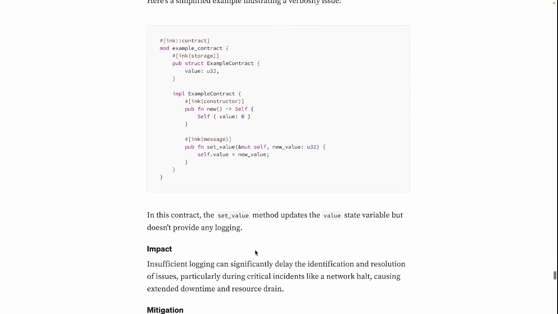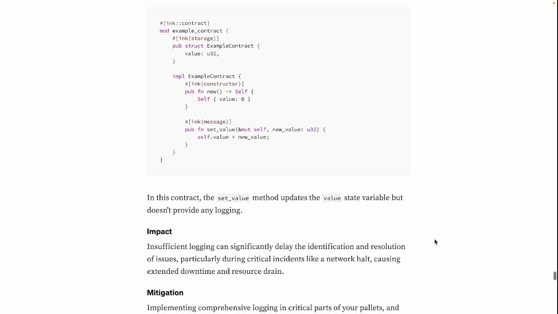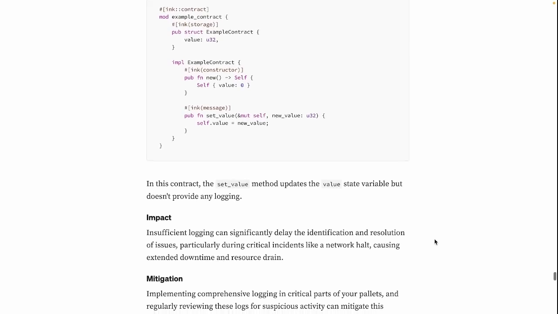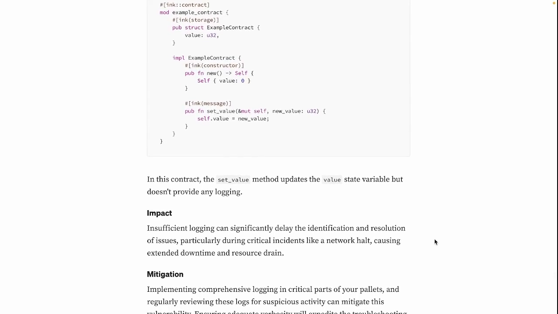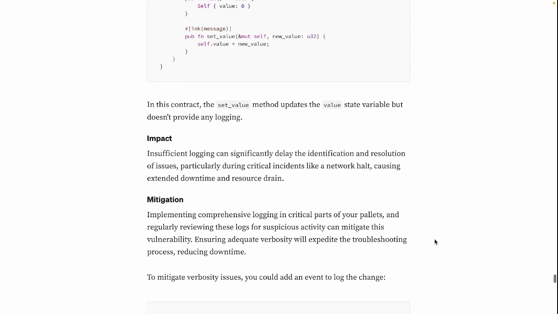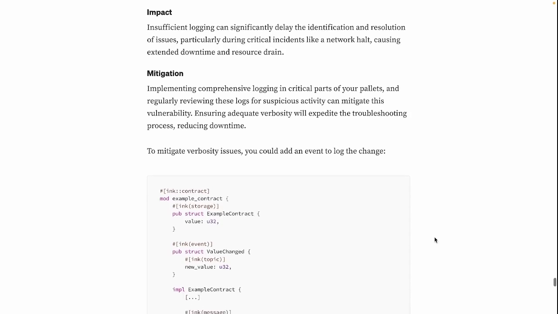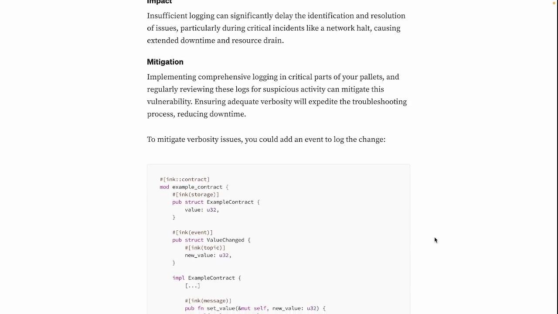The impact here is that insufficient logging can significantly delay the identification and resolution of issues, particularly during critical incidents like a network halt, causing extended downtime and resource drain. How to mitigate it? Implementing comprehensive logging in critical parts of your pallet and regularly reviewing these logs for suspicious activity can mitigate this vulnerability. Ensuring adequate verbosity will expedite the troubleshooting process, reducing downtime.